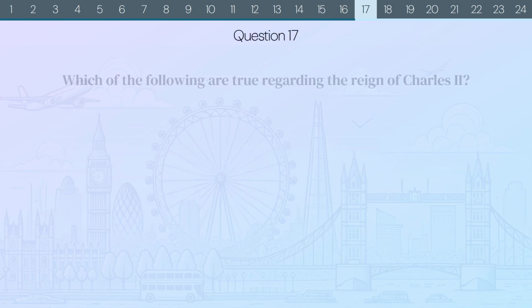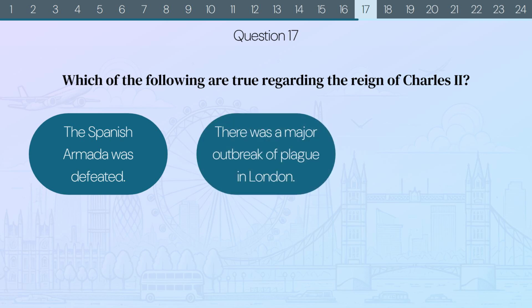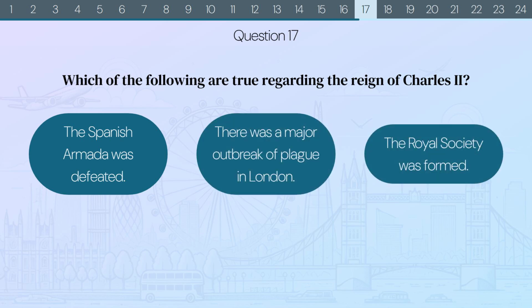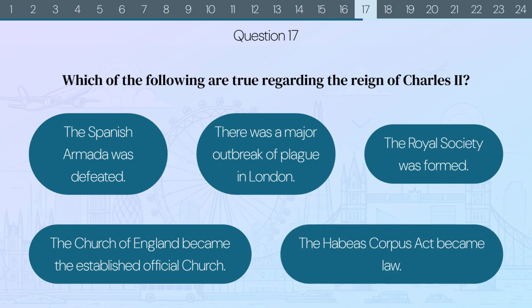Question 17. Which of the following are true regarding the reign of Charles II? The Spanish Armada was defeated. There was a major outbreak of plague in London. The Royal Society was formed. The Church of England became the established official church. Or the Habeas Corpus Act became law.